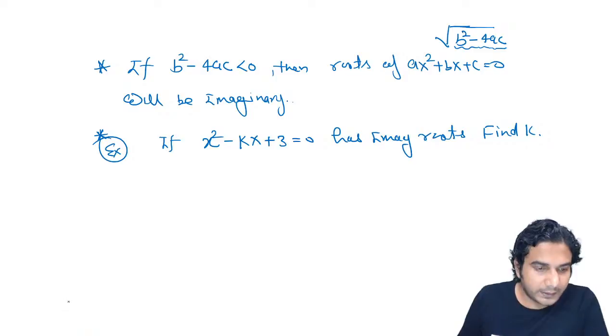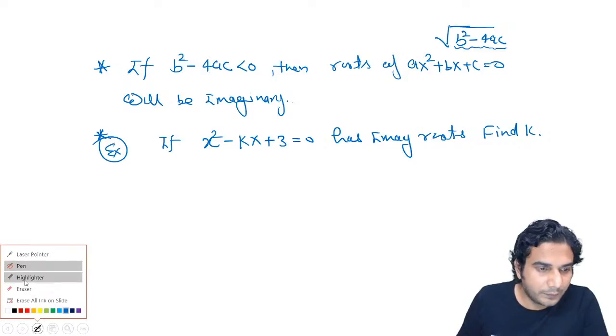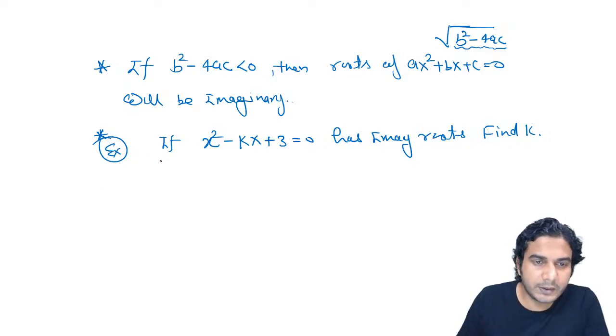Alright, so let's solve it for k. We know the condition now. What is the condition? Condition is that discriminant of this should be less than 0, right? For imaginary roots. So what is the discriminant? Discriminant, let's write this. A is 1 in this, coefficient of x square, b is equal to minus k, and c is equal to 3, right?